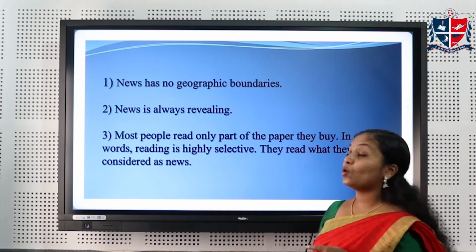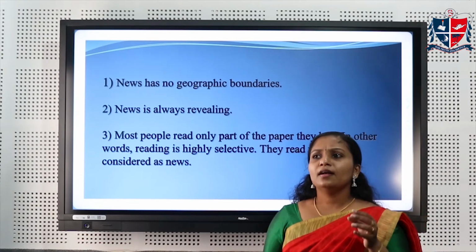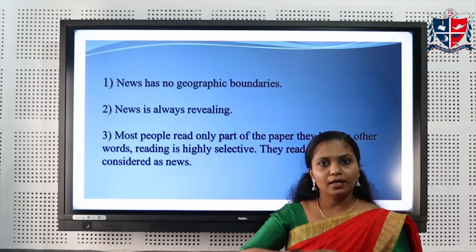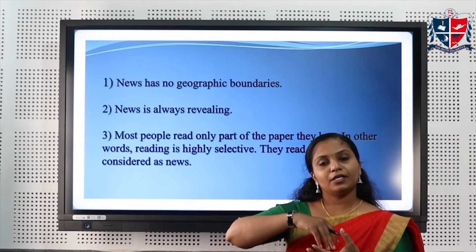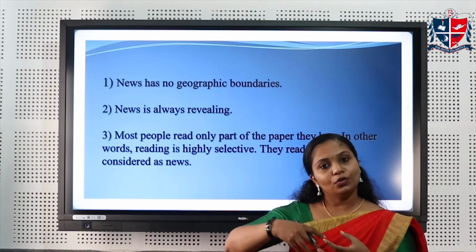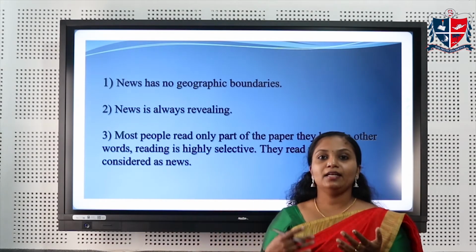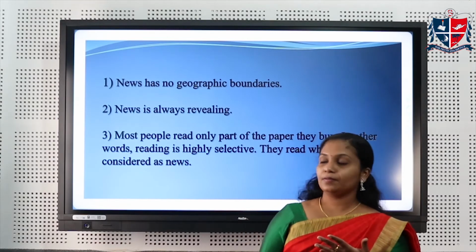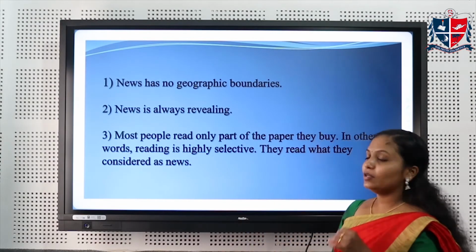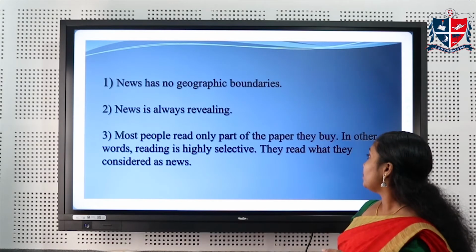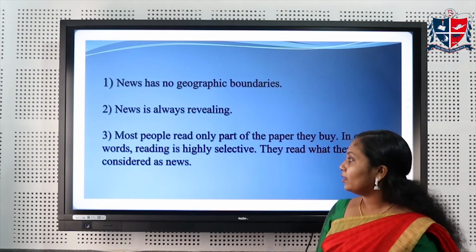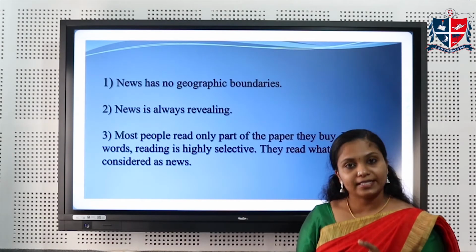Second one is news is always revealing. That is, someone wants to suppress something, and every time a journalist reveals something. So news is always revealing some or other informations. The third one is most people read only part of the newspaper they buy. In other words, the reading is highly selective.